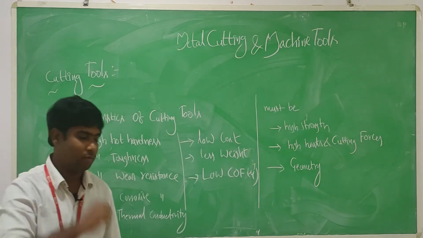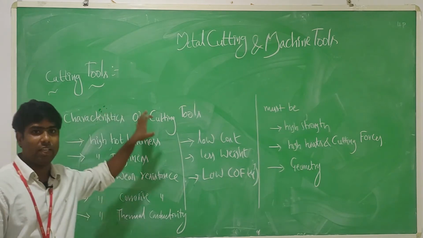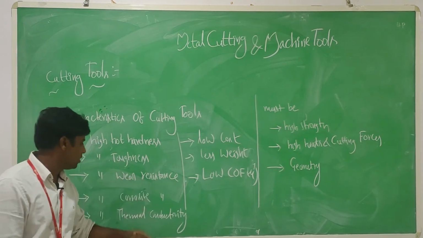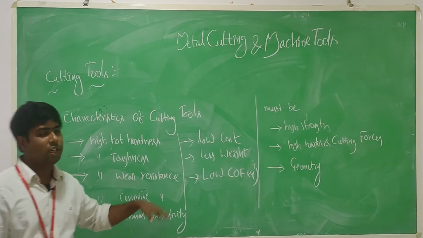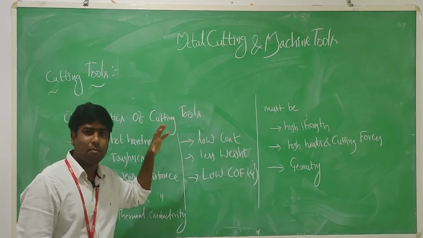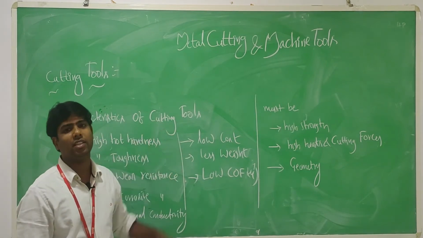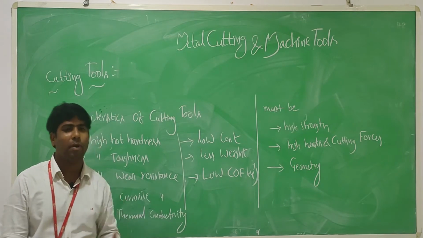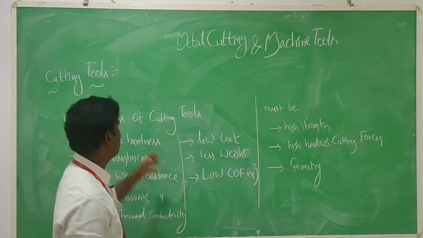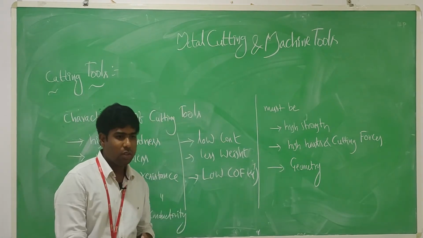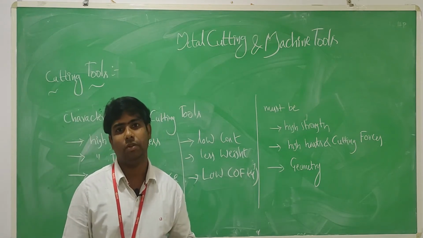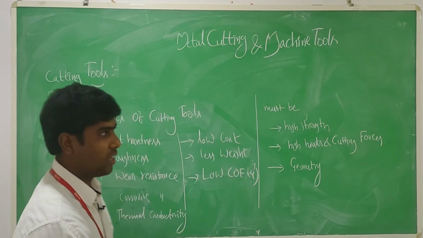So, my students, these are the characteristics of cutting tools. The cutting tool must have high hardness, high toughness, high wear resistance, high corrosion resistance, and high thermal conductivity. It should have low cost and weight and a low coefficient of friction. These are some of the properties and characteristics of a cutting tool before selecting and buying a cutting tool, and before machining a workpiece. So what are the different classifications of cutting tools? Let's see.